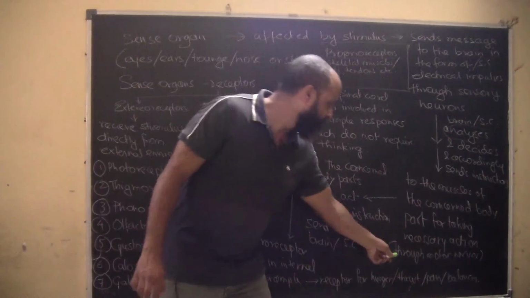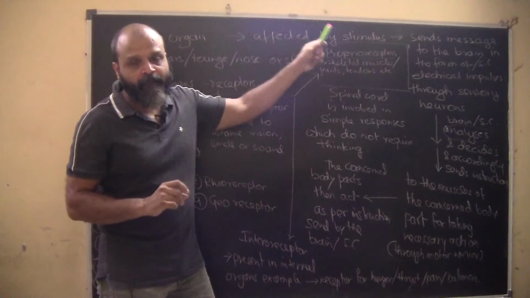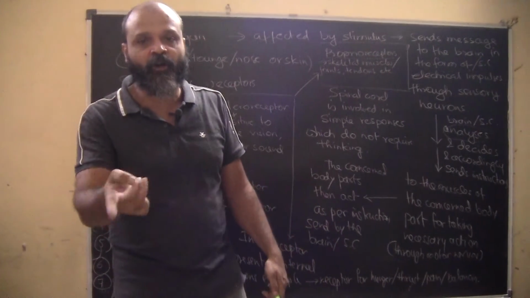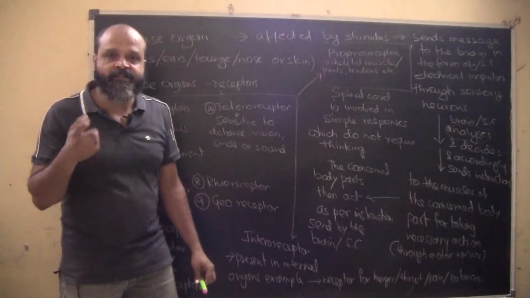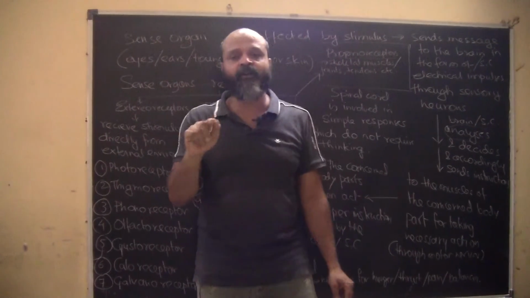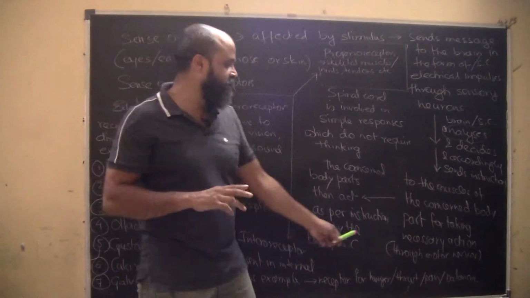And these are through motor nerves. Sensory nerves pass on the information from the body part to the brain or the spinal cord, and the instructions that need to be followed from the brain or the spinal cord are passed on through the motor neurons to the concerned body part.